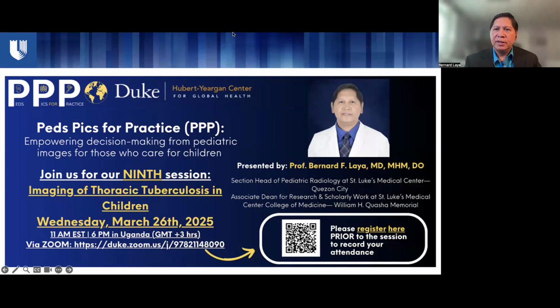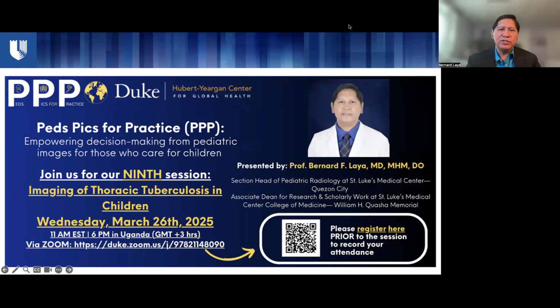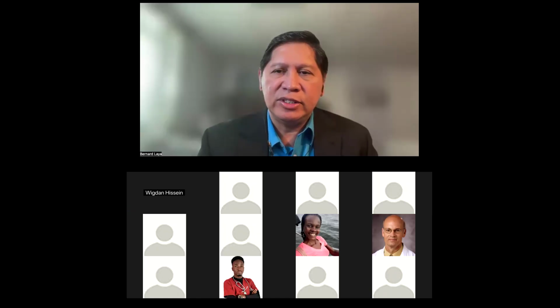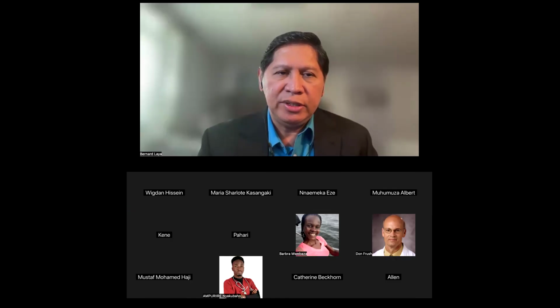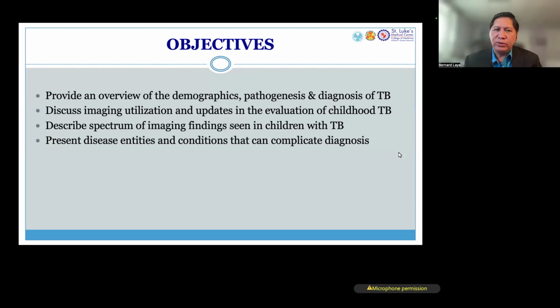My talk today is on imaging of thoracic tuberculosis, particularly in children. To advance my slides, first off, I would like to state my objectives for this particular engagement. We will provide an overview of the demographics, the pathogenesis, and the diagnosis of tuberculosis in children. We'll discuss the imaging utilization and updates in the evaluation of childhood TB.